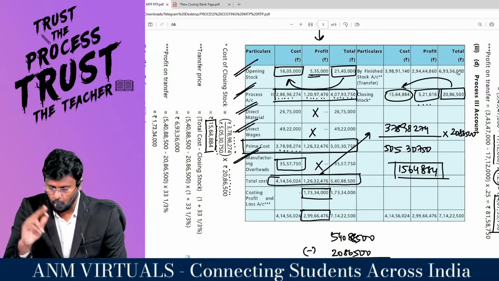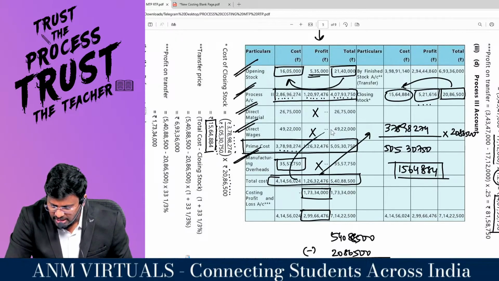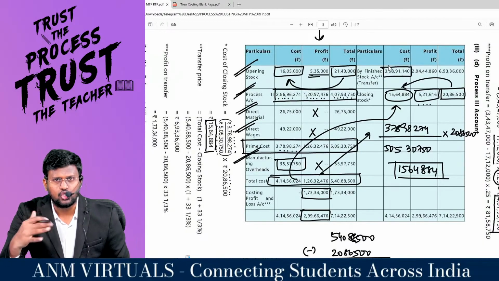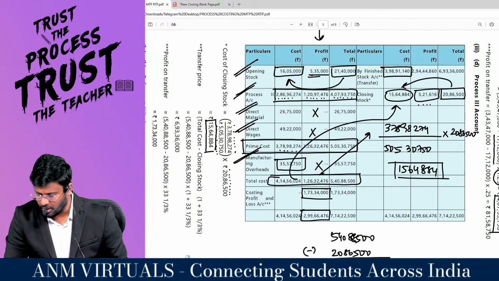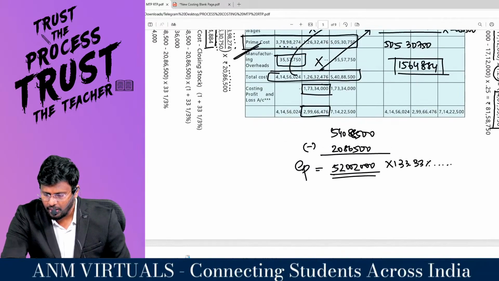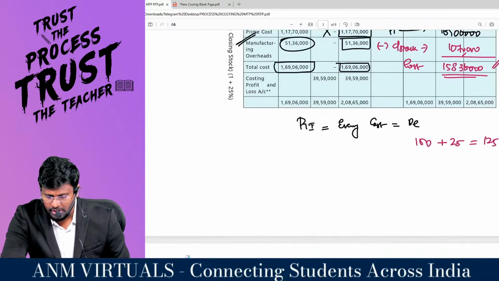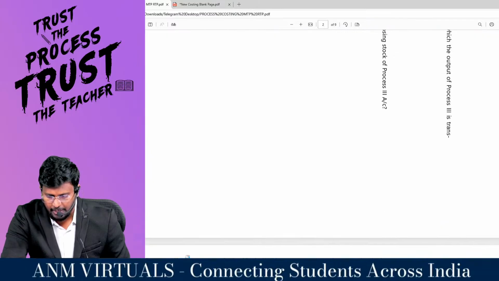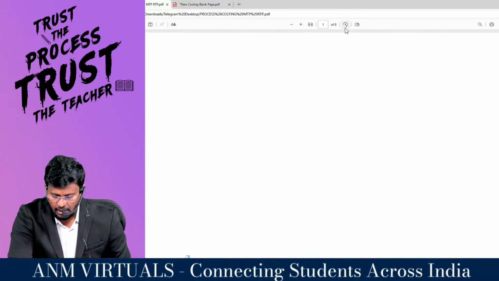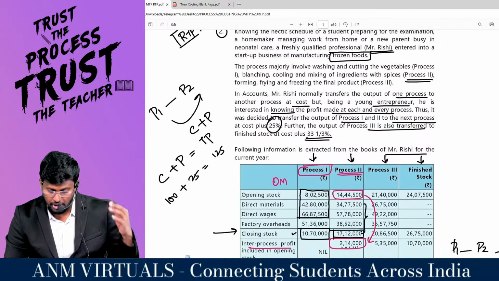The company as a whole. Automatically, sir, if you subtract the closing stock cost from the total cost, you will get the cost of finished goods transferred from process 3 to the next process. Now if you want, you can read the MCQ. I have not solved this question for the purpose of MCQ, because once you logically understand all these things, you can solve, because the same question can become a 10 mark question in examination as an objective.